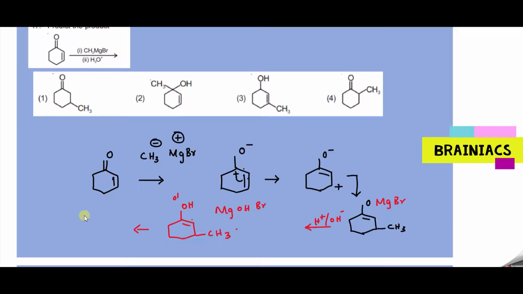So keto-enol tautomerization can happen, and here what will happen? Double bond O, okay, and hydrogen will come here, and CH3 will be here. So what should be the answer? I think option 1 should be the correct answer here, because this will migrate to here, and this will come here, and here CH2, CH3. Option 1 should be the correct answer. This is what my logic is saying.